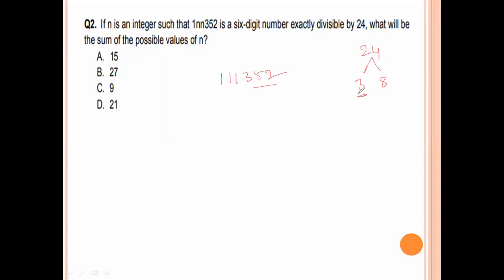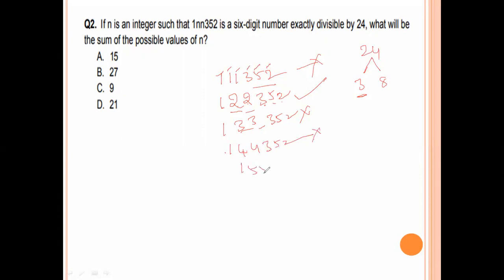Now the question is divisibility by 3. The condition for divisibility by 3 is that the sum of the digits is divisible by 3. For 113352: 1 plus 1 plus 1 is 3, plus 3 is 6, plus 5 is 11, plus 2 is 13. Not divisible by 3. Suppose we take n as 2: 122352, the sum is 15, divisible by 3. Next, 133352: the sum is 17, not divisible by 3. 144352: the sum is 19, not divisible by 3. 155352: the sum is 21, divisible by 3.